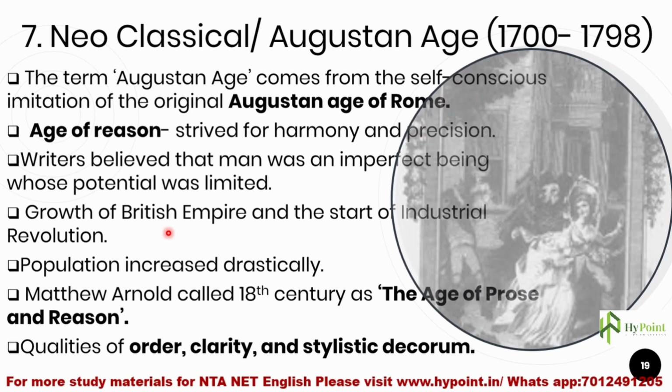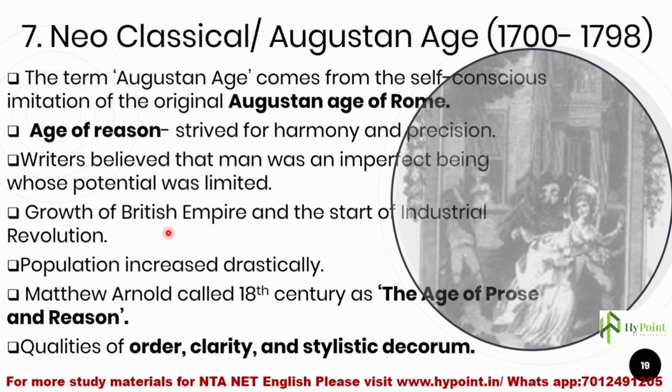Along with the growth of the British Empire, Britain was becoming more and more an industrial country. Factories were being established, and it was growing from an agricultural society into an industrial one. Slowly, after the establishment of the British Empire, Britain was undergoing an industrial revolution.